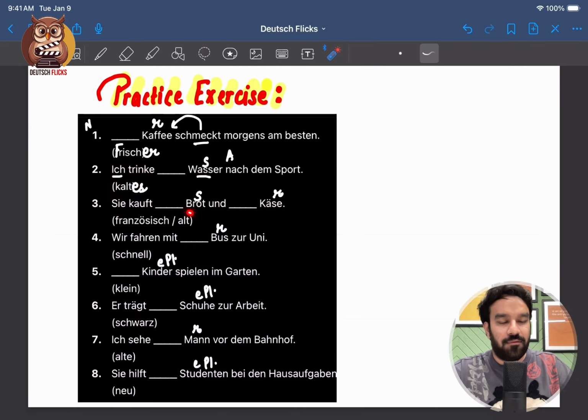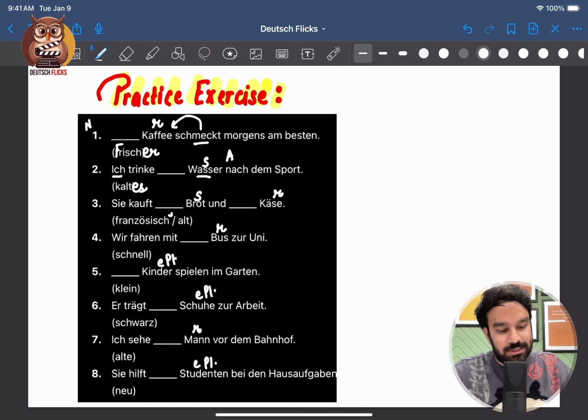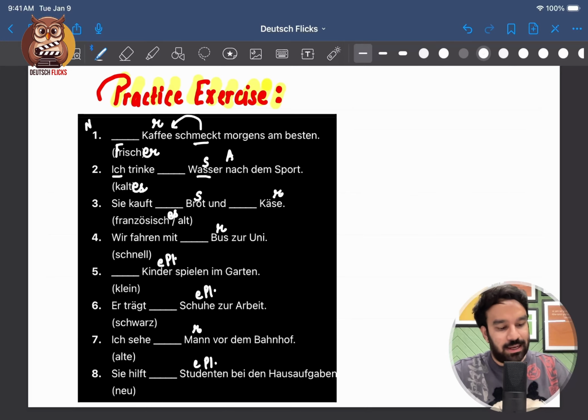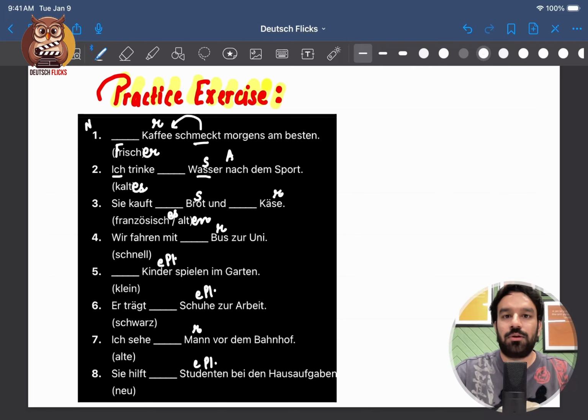So whatever we have written after kaufen will take accusative case. Firstly we'll fill französisches Brot, and for alt we'll say alten Käse. Sie kauft französisches Brot und alten Käse.